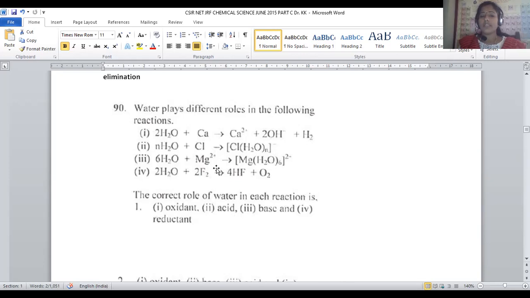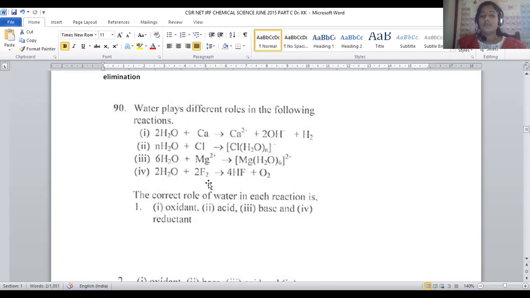And next is about water treated with magnesium. Magnesium hexaaqua complex is formed. In this magnesium hexaaqua complex, magnesium carries a +2 charge, right? When +2 charge is there, deficiency is there, so water gives electrons to the magnesium by coordinate covalent bond. So in this case, it is working like an electron pair donor, where Lewis basic nature is attributed.